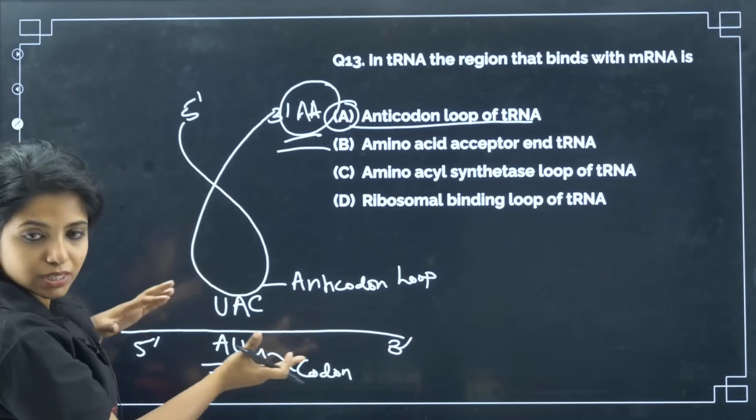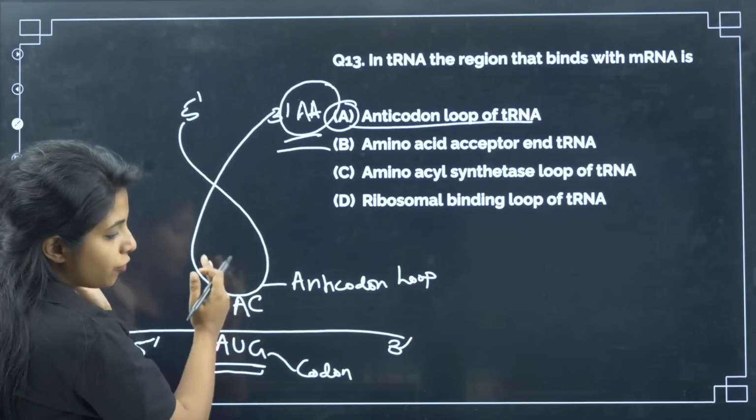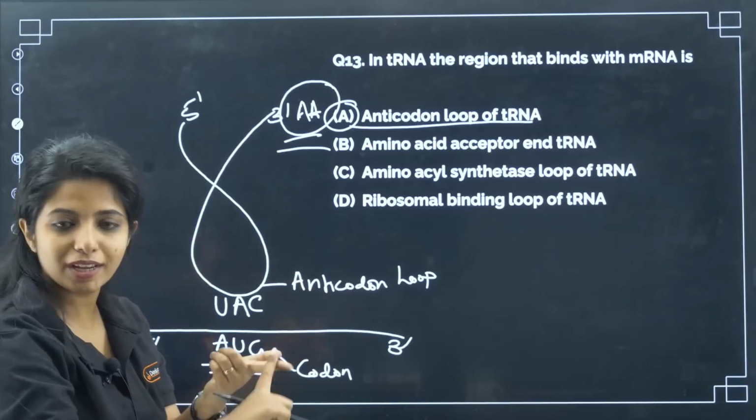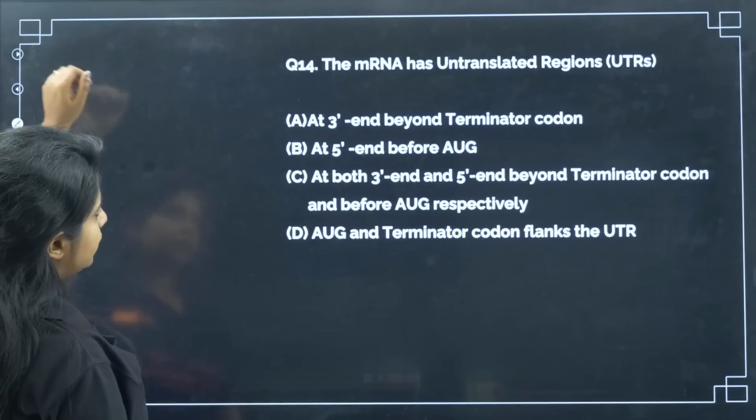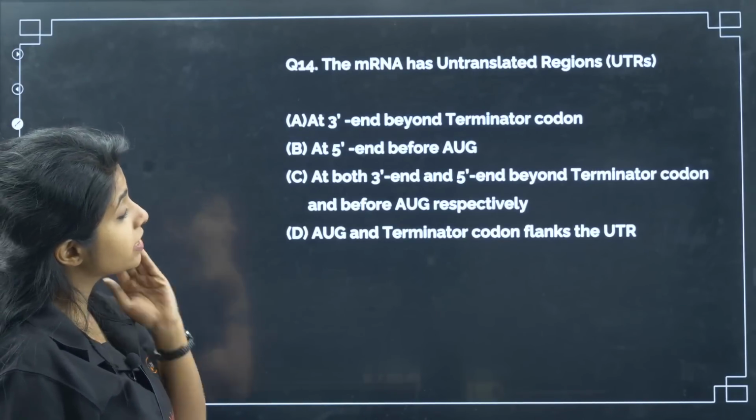In which direction does the translation happen? From here. If suppose this is the mRNA, the ribosome would be moving from 5' to 3' direction, just like how DNA polymerase, RNA polymerase, everyone does that. Okay? Cool. Now, the mRNA has an untranslated region.